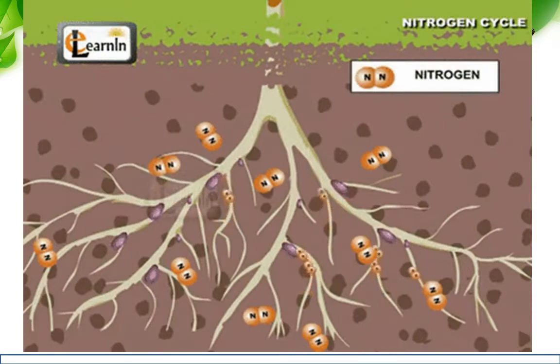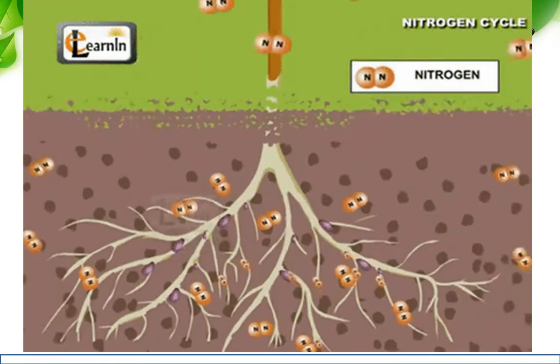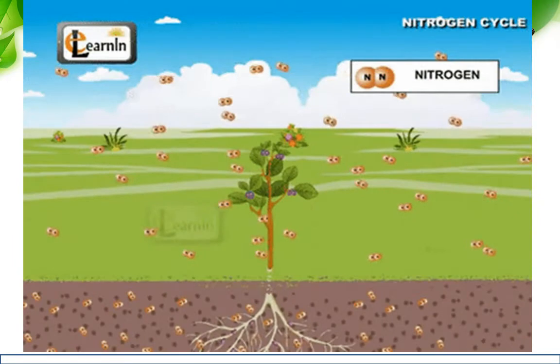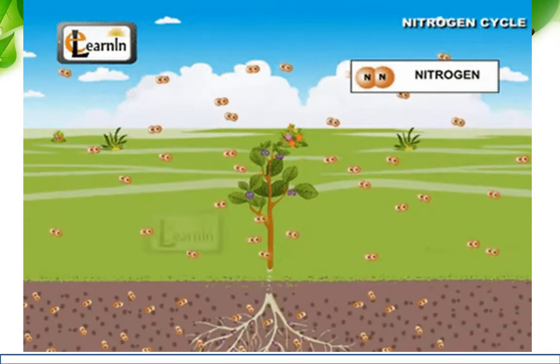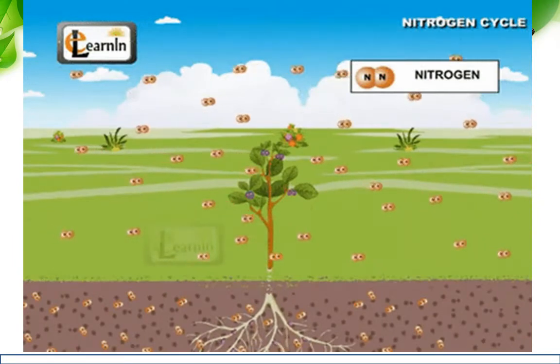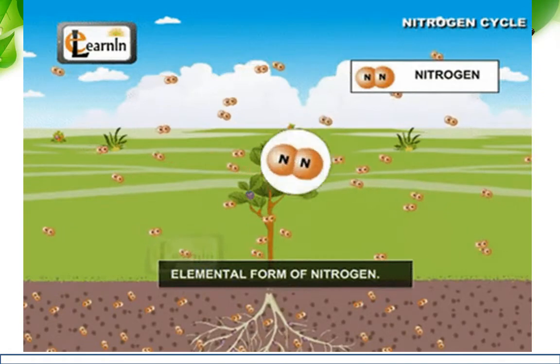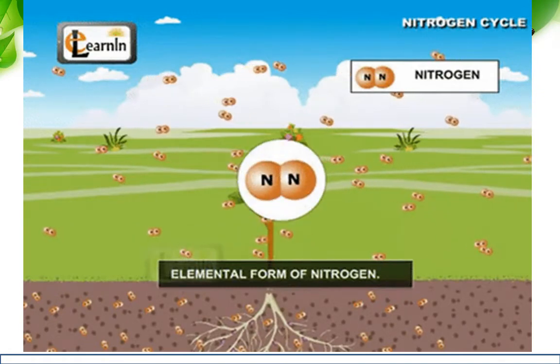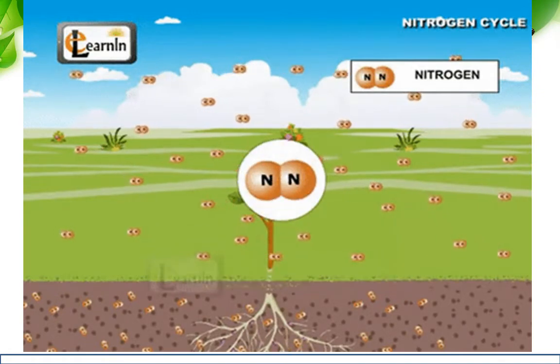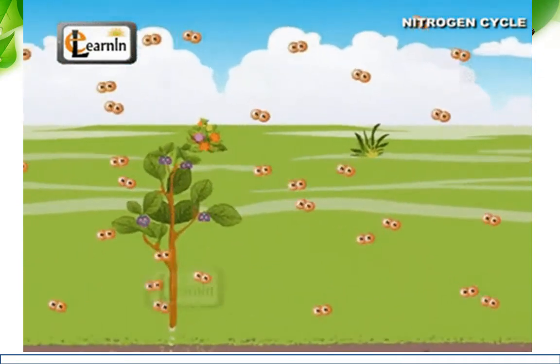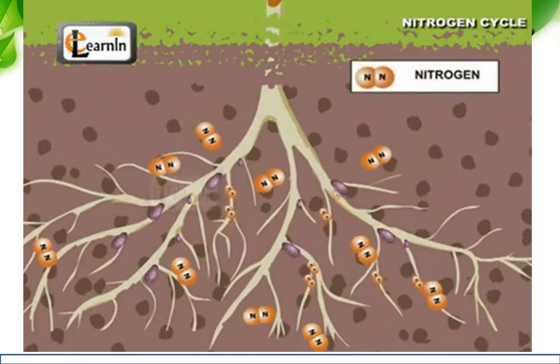As you all know, there is 78% nitrogen present in our atmosphere, but plants cannot use it directly the way they can use carbon dioxide. Plants require nitrogen in soluble form.